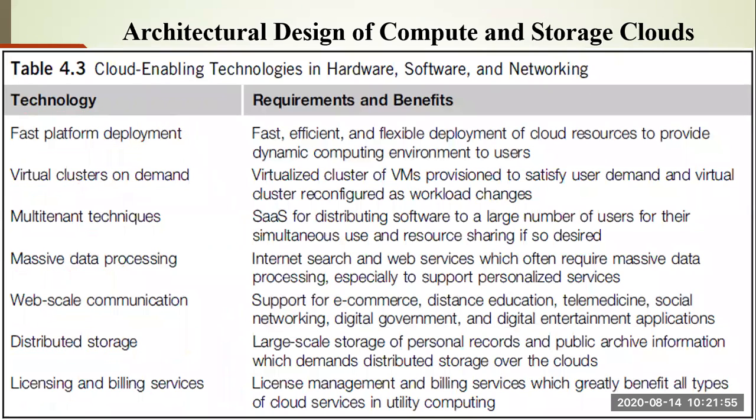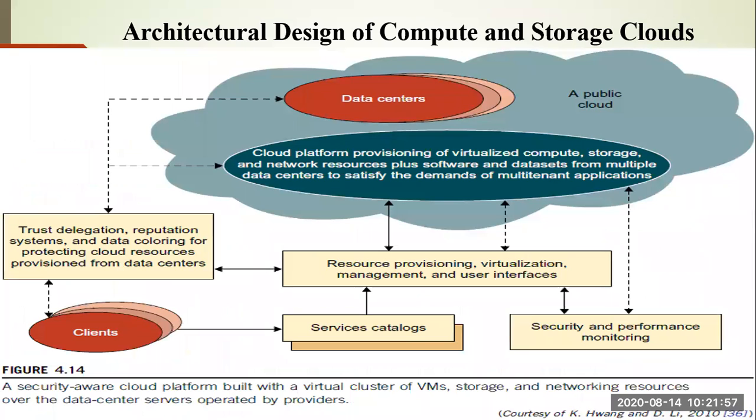So here you can see a security aware cloud platform. We have data centers. This data center is meant for the public cloud. Imagine that all people's emails are stored in this data center. The cloud can give virtualized compute, virtualized storage, virtualized network resources, and software and data sets from multiple data centers to satisfy the demand of multi-tenant applications.